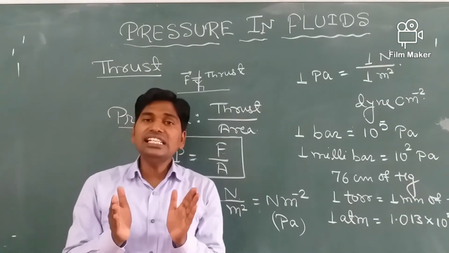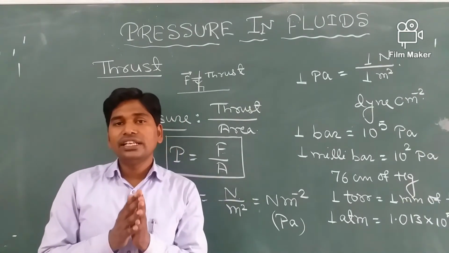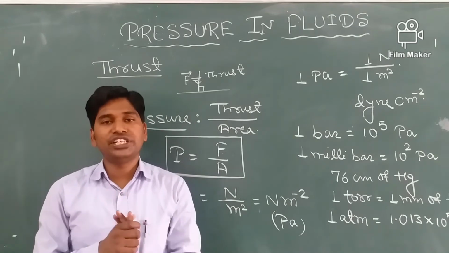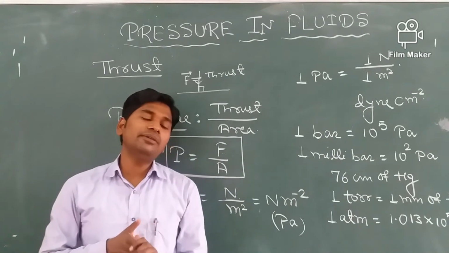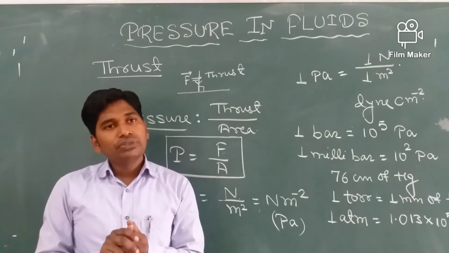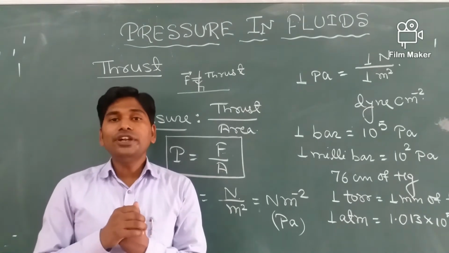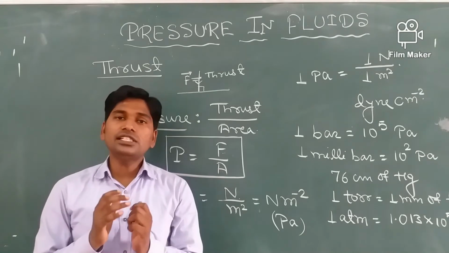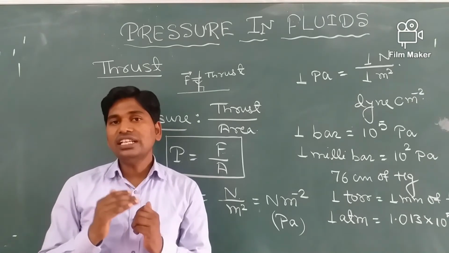Now we will see the pressure in fluids. The pressure exerted by a fluid is called the fluid pressure. This fluid pressure depends on three terms.